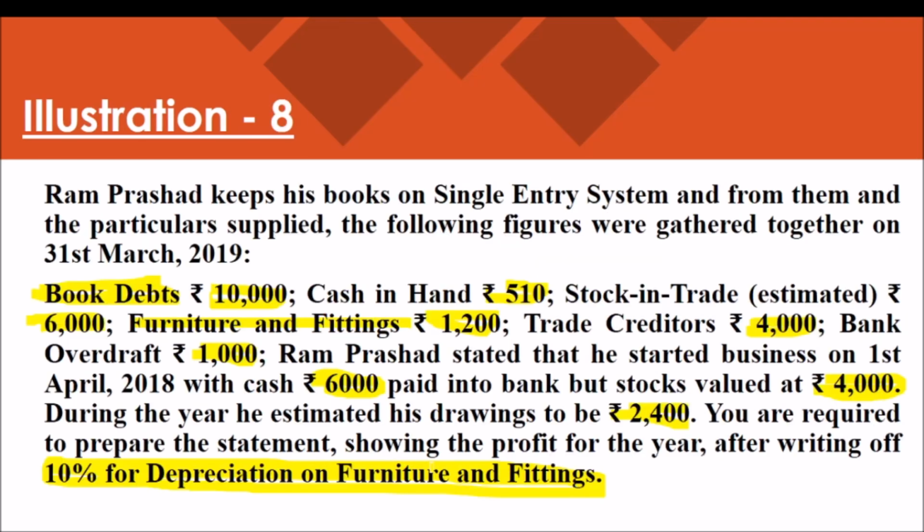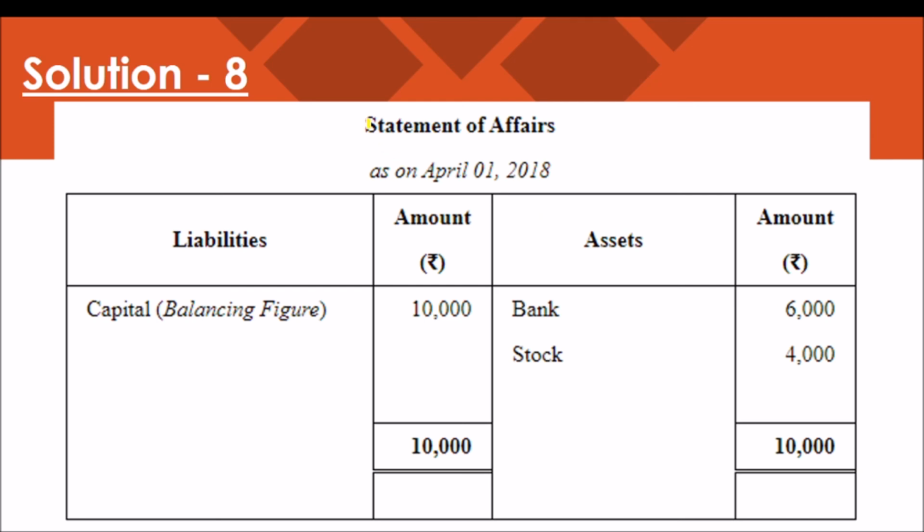With that value we are preparing the opening statement of affairs. Just look at the date. Statement of affairs on April 1st, 2018. So bank amount 6,000, stock amount 4,000, total amount is 10,000, because it is prepared to find out the opening value of capital. Opening capital is rupees 10,000.